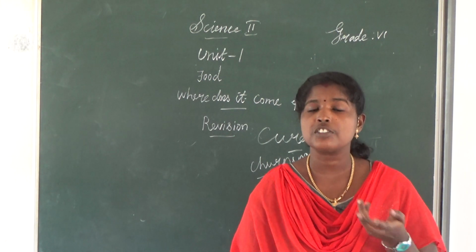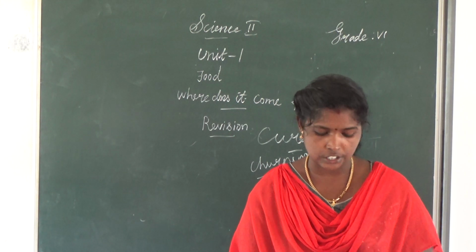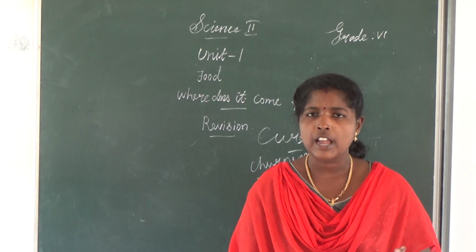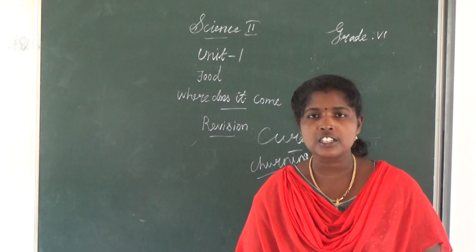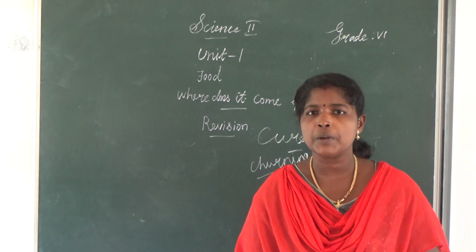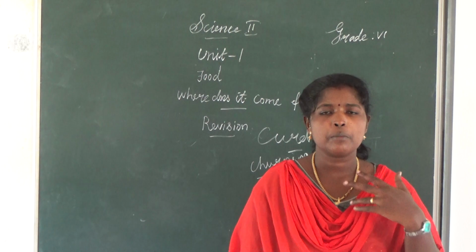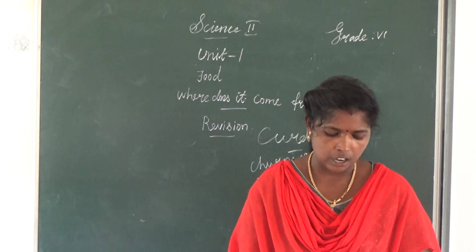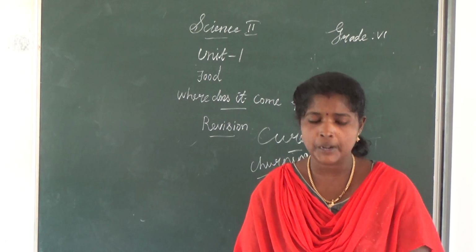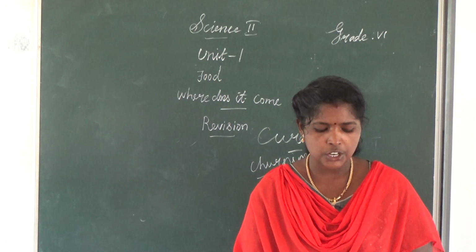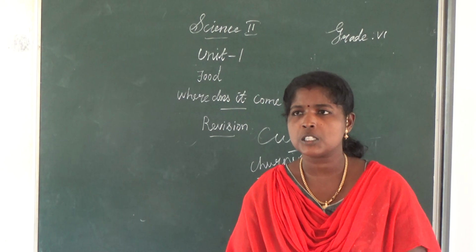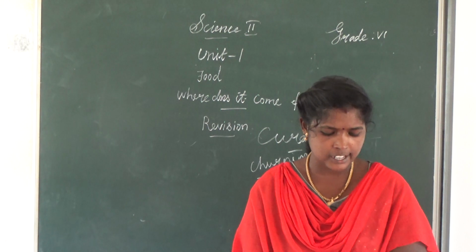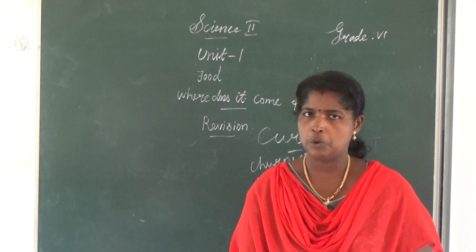Honey is a sweet liquid. Milk is obtained from cow, goat and buffalo. In the desert region, people drink which animal milk? Camel. In the Himalayan mountain region, people drink which animal milk? Yak. Then milk. Calcium is required for proper growth of teeth and bones.